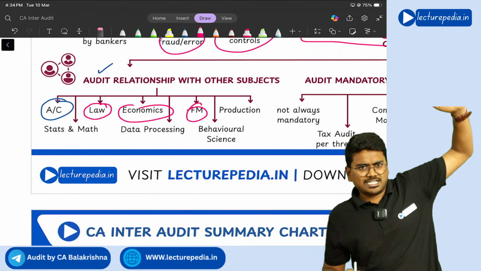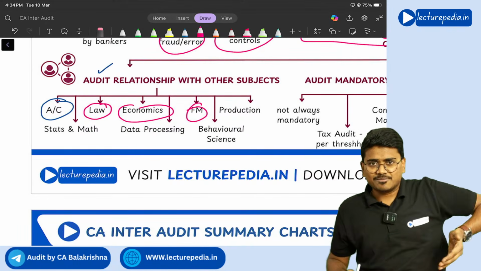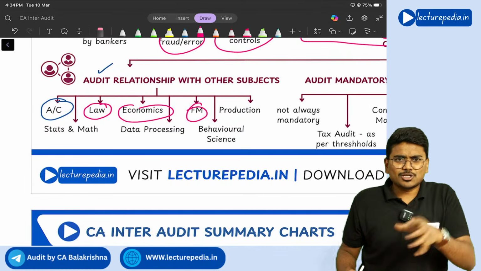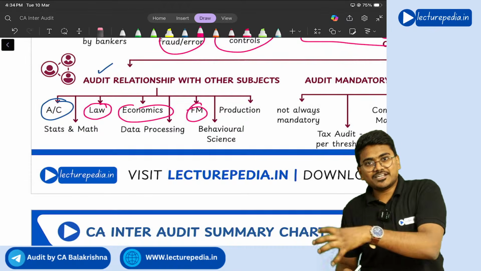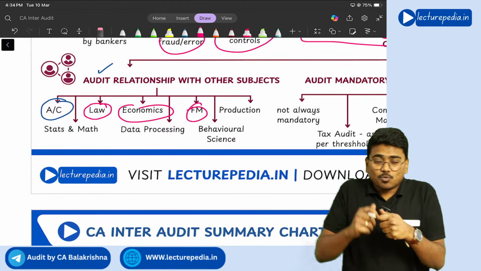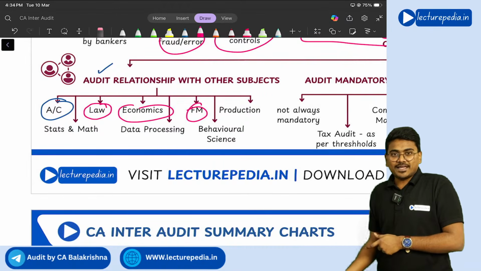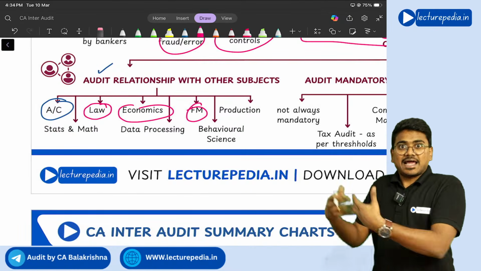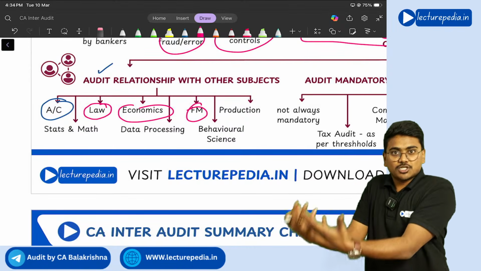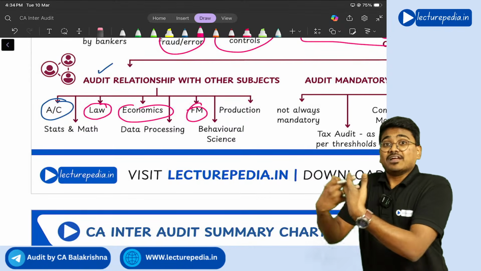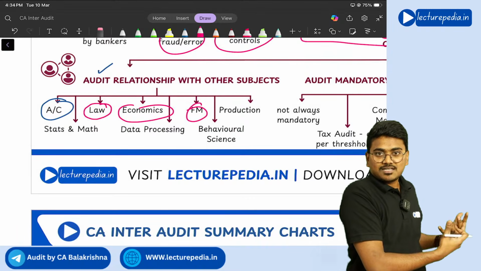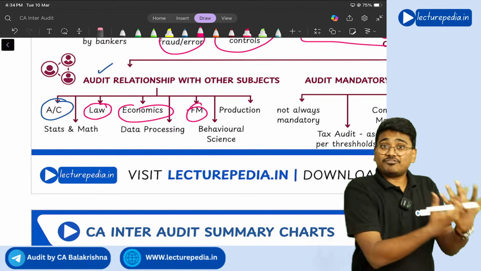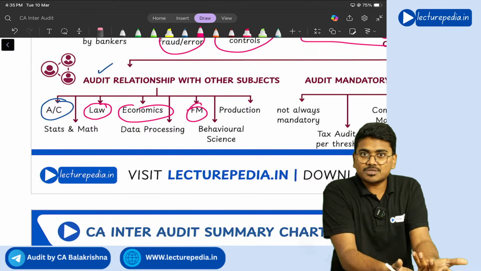Of course, whatever subjects you read in CA Foundation, CA Intermediate and CA Final, all of them are related to audit. If you want to be efficient in audit, it is not sufficient to just learn audit. Practically, when you do the audit, you should be well aware of all these subjects. You should know about accounting, laws, financial management, economics, and still a lot of subjects.